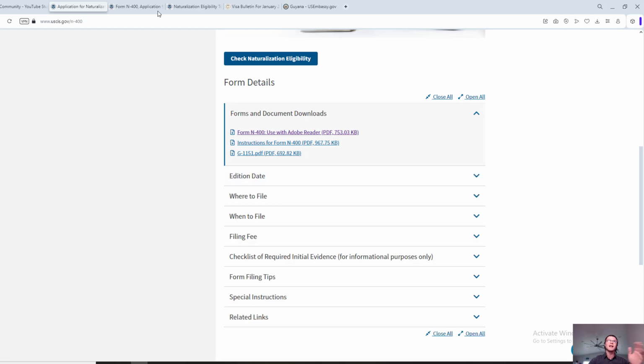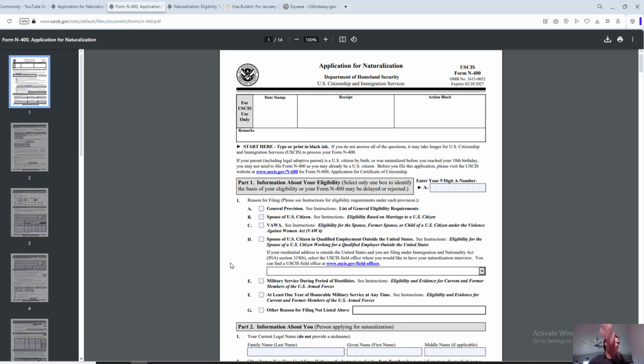If you're doing it online, same thing. You will see same options, same questions, so you can still follow along. All right, let's start. So the very first thing you will see in the application is this little blank space. This is for the immigration officer. That's why there is a start here. This is where you start. This is the only thing that we're gonna leave blank. Everything else we're gonna be filling out.